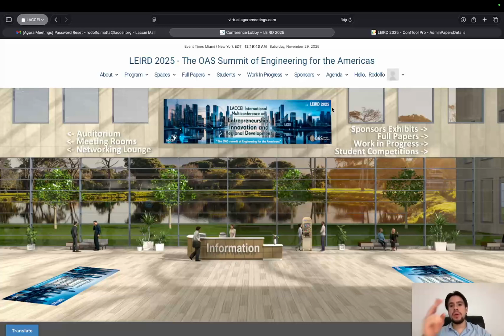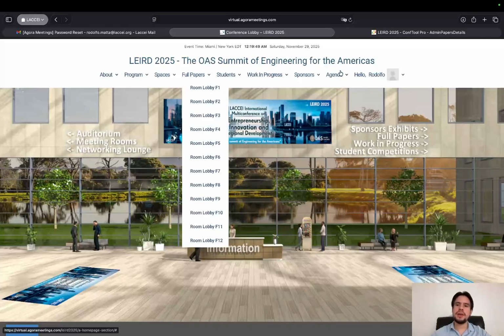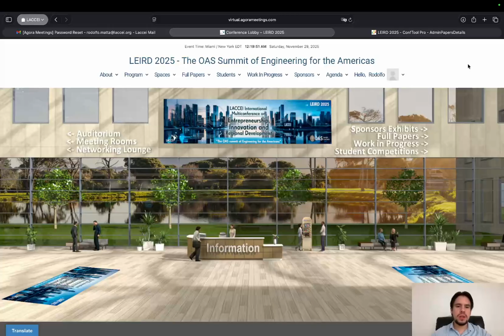Now, there are two main ways to navigate the system. One is through the image, and another is through the links on the top nav bar. Let's navigate through the images first. Let's assume that I want to go to the auditorium. Every time you hover your pointer over the image, you can see that certain white boxes appear. Those are the areas on the image that you can click on. So if I want to go to the auditorium, I'll probably click here.